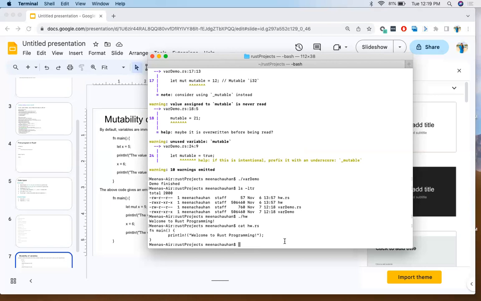In coming lectures, we'll go into more detail. We'll use cargo for packaging, more advanced statements, control flow statements, how it works.